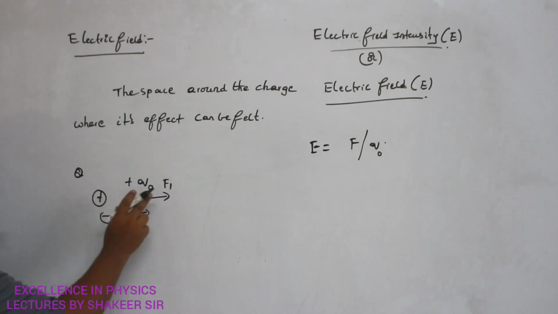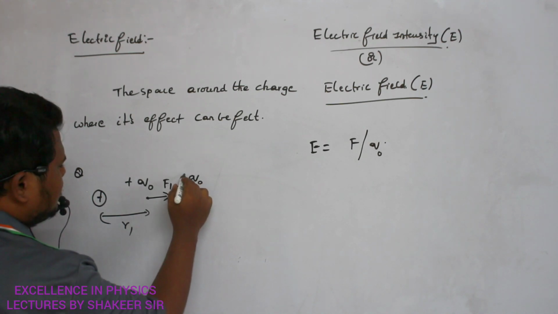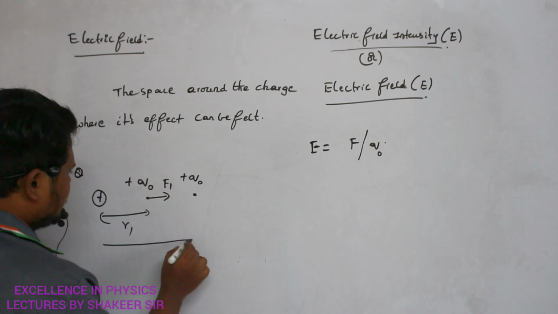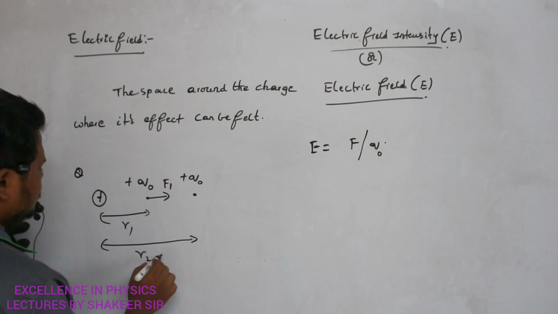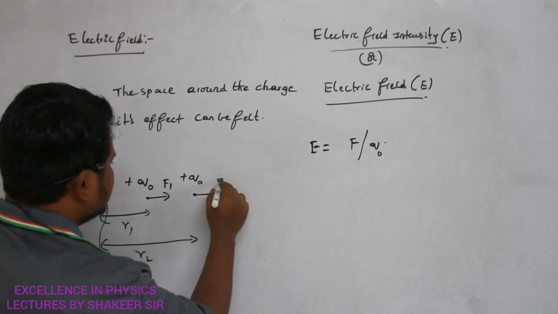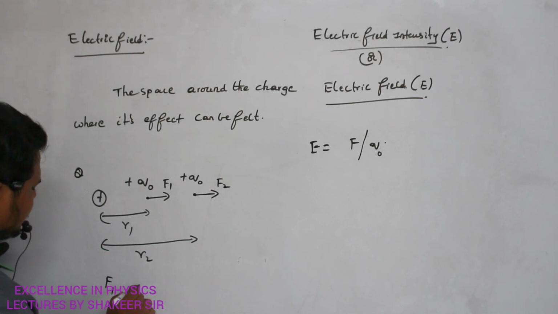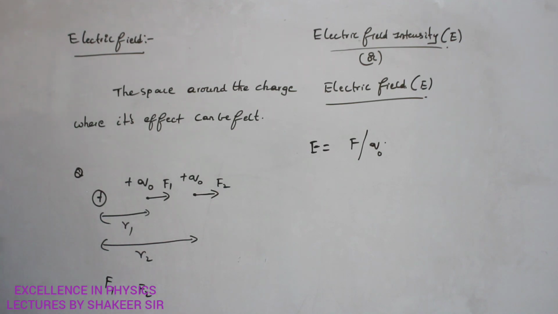Clear? Now the same test charge plus Q0, I am placing at a distance of R2. And now the force of repulsion experienced is F2. Clear, ma? Now can you say what is the relation between F1 and F2? So what is the relation between F1 and F2? Can you say, anybody?